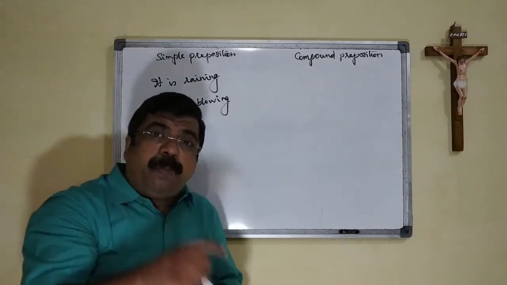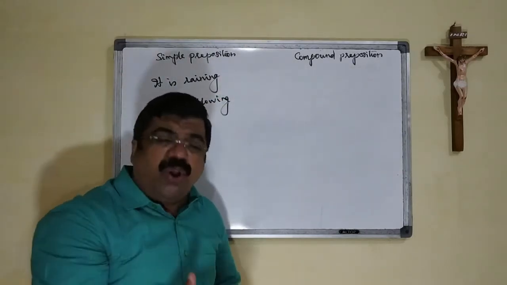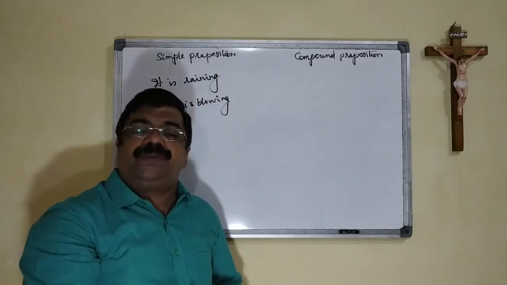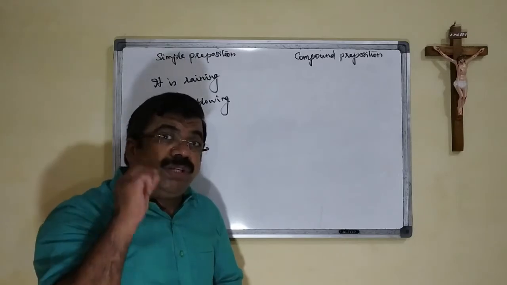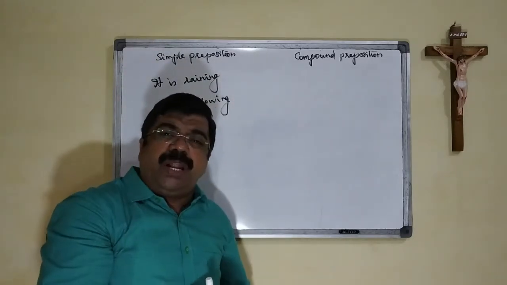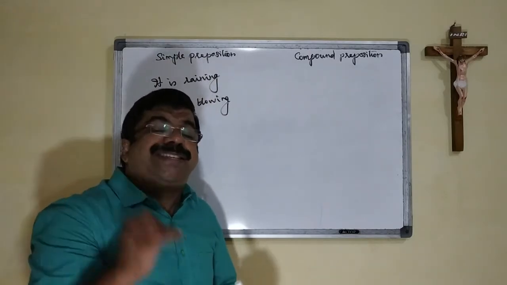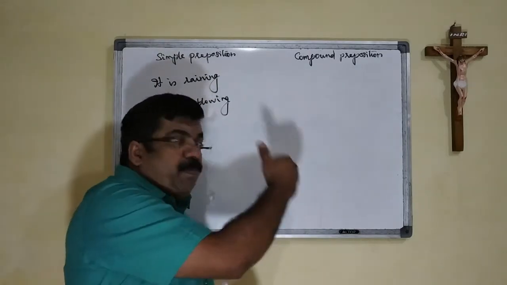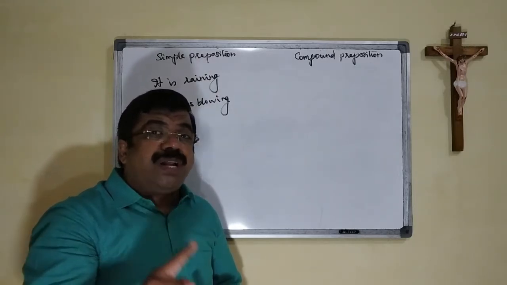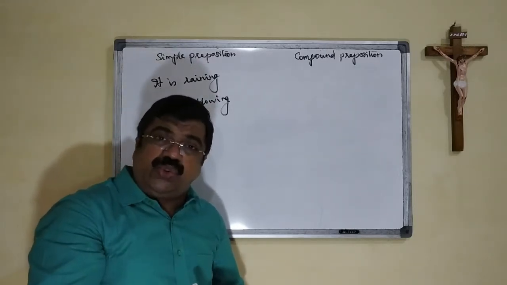Now the compound preposition. A compound preposition is a combination of more than one simple preposition. And those simple prepositions are made into a compound preposition by using connectives. I told you in the previous one, the logic is followed by using the preposition as well as the connectives.